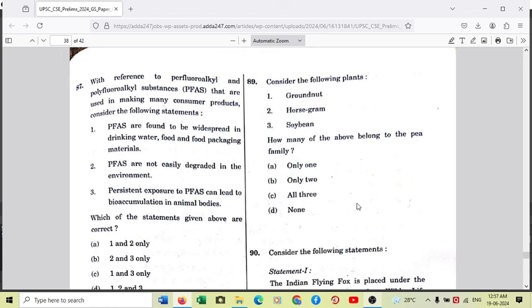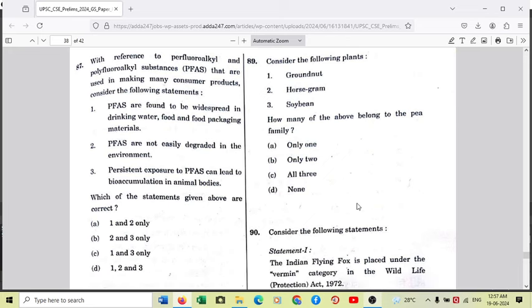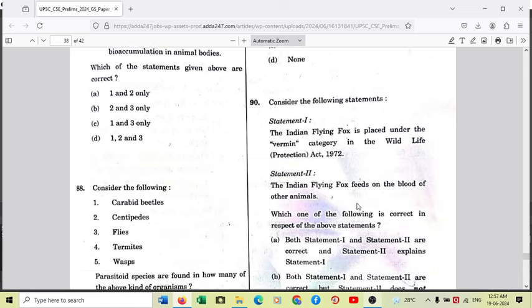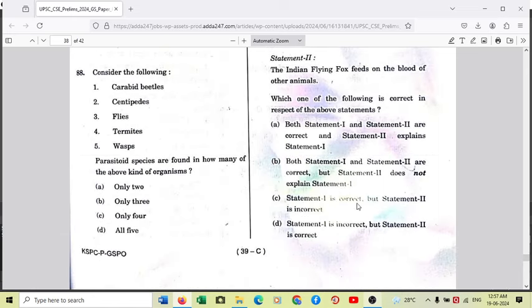Number two statement, PFAS are not easily degraded in the environment, and that's why their utility is higher. Number three statement, persistent exposure to PFAS can lead to bioaccumulation in animal bodies. So definitely it has some side effects also. Some of the harmful effects which PFAS can cause are changes in cholesterol levels, changes in liver enzymes, and it alters infant birth weight, and it alters sometimes immunity levels also if there is consistent exposure to PFAS. So definitely all three statements are correct, and the answer to question number 87 is D, which is 1, 2 and 3.